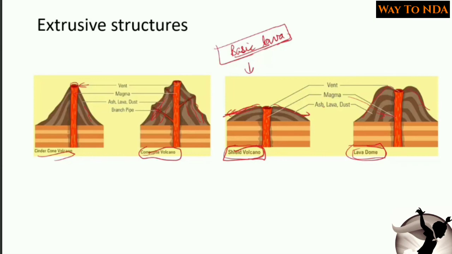So these are the different diagrams. You may get these diagrams in your exam, and they may tell you to identify which is the cinder cone, which is the composite cone, which is the shield volcano, which is the lava dome. Okay, so remember this. So that's all.